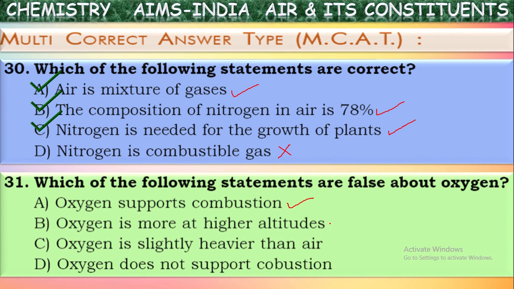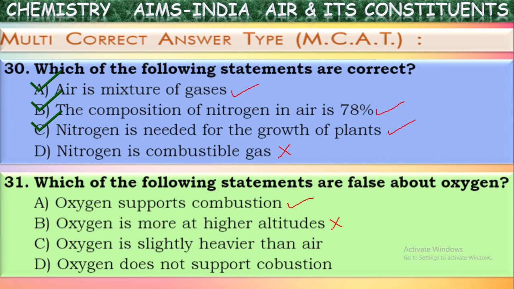That is why mountaineers carry oxygen cylinders along with them while climbing mountains, because at higher altitudes the density of air, even the oxygen, decreases, so they may feel inconvenience in breathing. From this we can understand, as we move to higher altitudes, the quantity of oxygen will be less. So this is given the wrong way. It is a wrong statement.